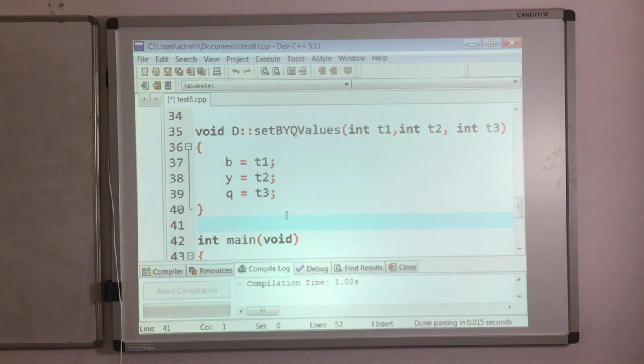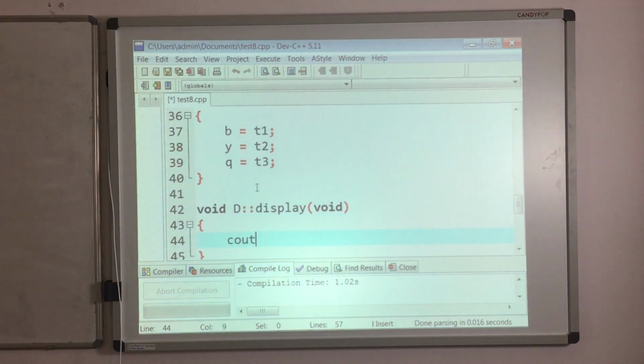Okay. So then write the definition for display. Void D, qualify it, then display of void only. Here cout, what values do we have to print? A, B, X, Y, P, Q, I and I. In this, A, X, P, I are public, B, Y, Q are protected. So how can we print? Yeah, you have to print one by one. First you print A, then take space.